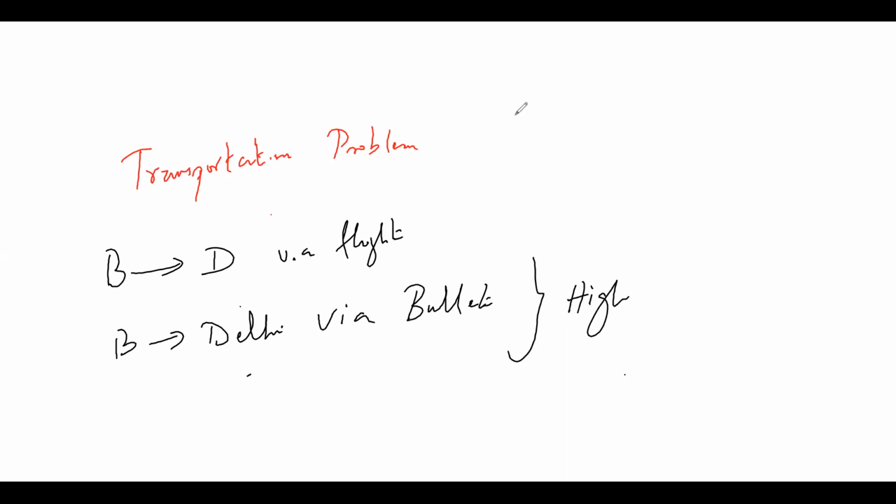So in order to find the cheapest way of transportation, we use the linear programming method. I'll be showing you those kinds of things. So it's basically related to economics only: cheapest and highest.